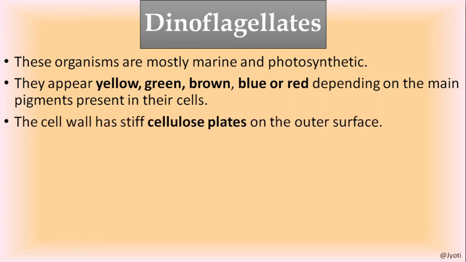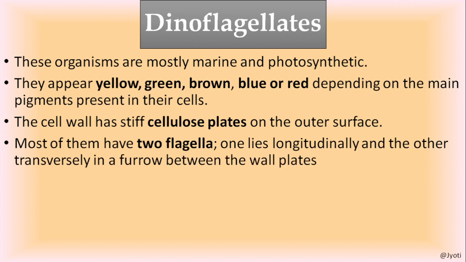The cell wall has stiff cellulose plates on the outer surface, and they are motile. They are motile, hence they have two flagella. As I said, those protistans which are motile have either flagella or cilia.